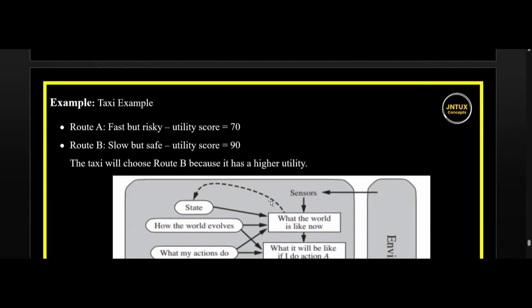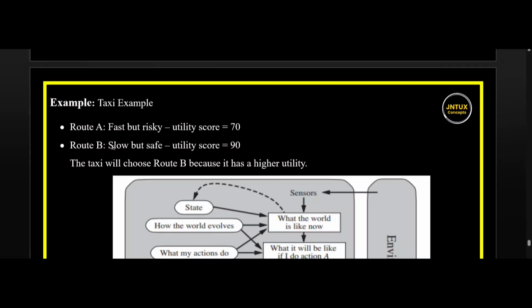So let's take the same example we have discussed just now, the taxi example. A taxi driver wants to drop the passenger to the destination. He has two routes, route A and route B. Route A is faster, but it's risky, so the utility score will be 70.